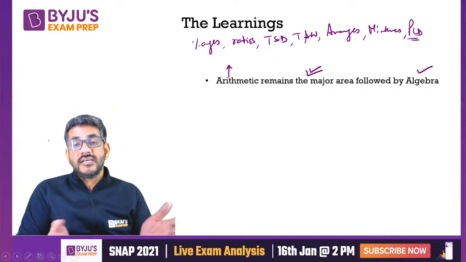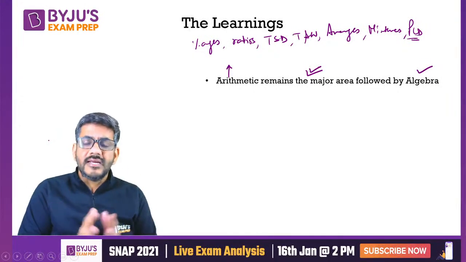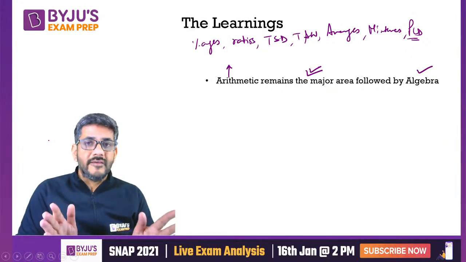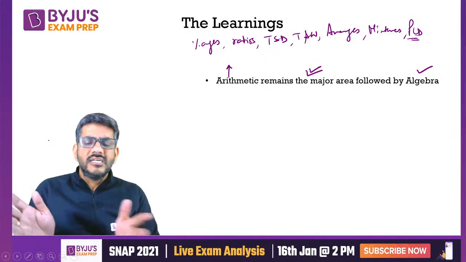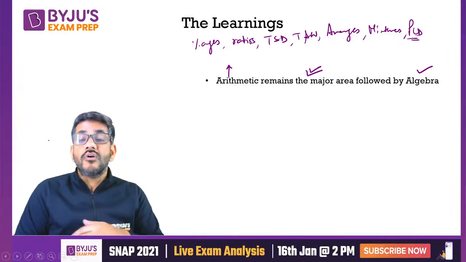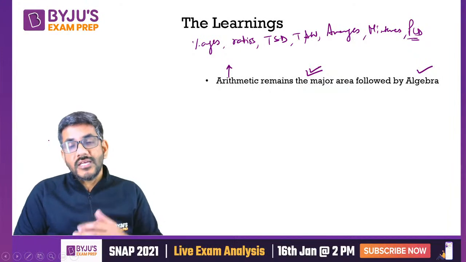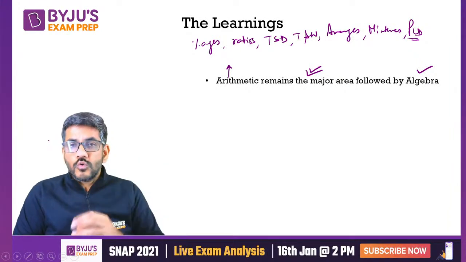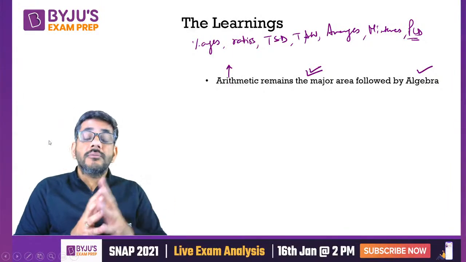XAT is the second biggest exam after CAT as far as management entrance examinations are concerned, and it is tougher than CAT as well. So XAT also had the maximum percentage from arithmetic every year, right? Followed by algebra or geometry. And the number system was at some third or fourth place. This year, XAT had the most number of questions from number system. Suddenly things changed. एकदम से बहुत ज़्यादा questions आ गए. Only one question from arithmetic. Only 1 or 2 questions from algebra. एकदम से मतलब reduce कर दिया बाकी चीजों को, उसे बहुत increase कर दिया.